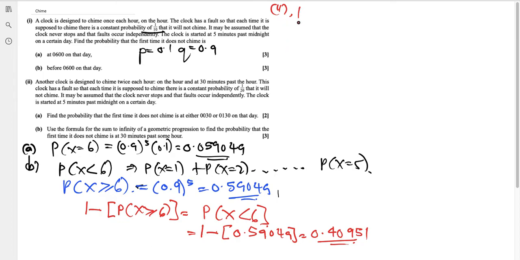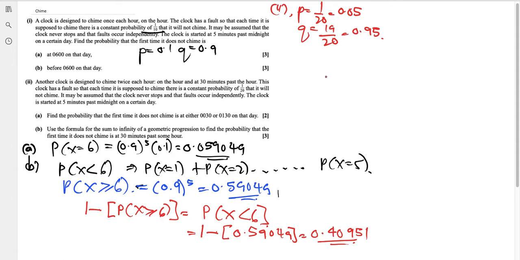So in this case, P is 1 over 20 or 0.05, and Q equals 19 over 20, which is 0.95. Let's just make sure that's correct: 1 over 20 is 0.05, and then 0.95.